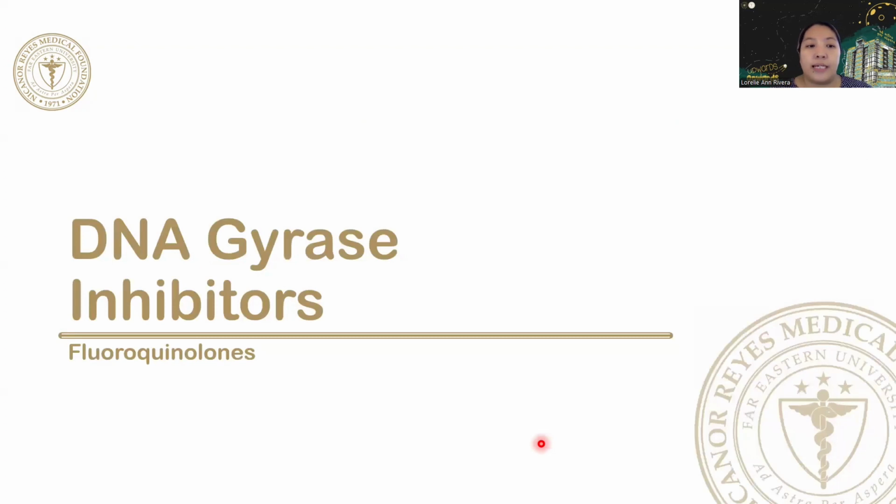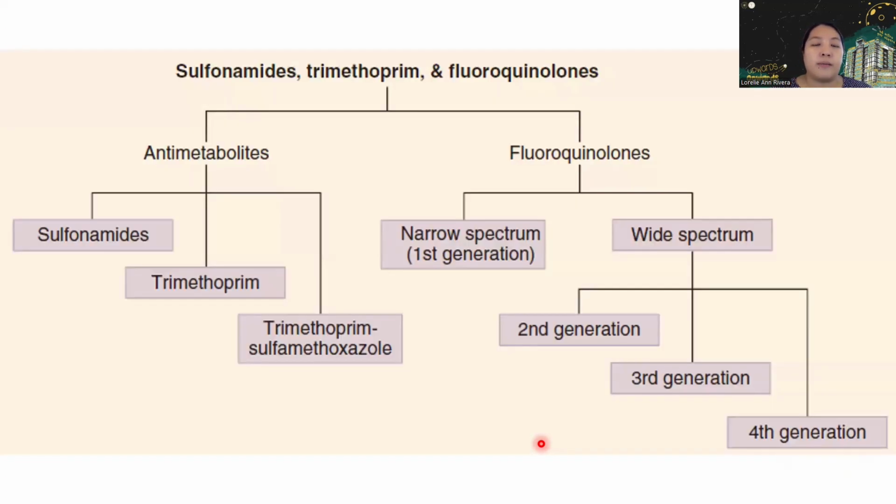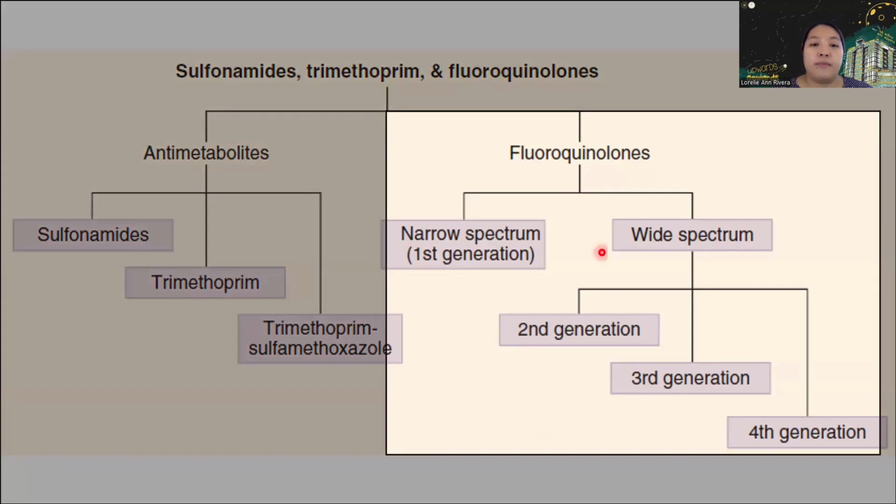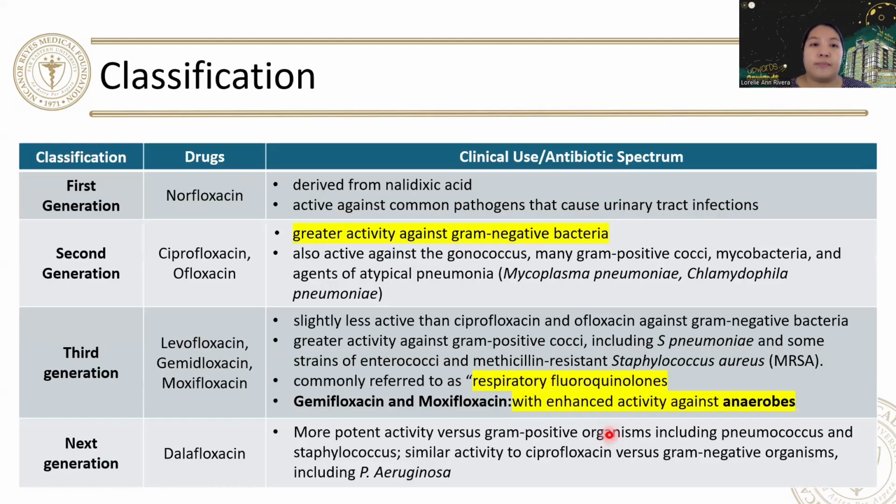So now let's go to the DNA gyrase inhibitors. These are your fluoroquinolones. We have narrow spectrum fluoroquinolones, or your first generation, and we have the wide spectrum fluoroquinolones, which are composed of your second, third, and fourth generation. For the first generation, this is your norfloxacin. This is derived from nalidixic acid. It is active against common pathogens that cause urinary tract infections.